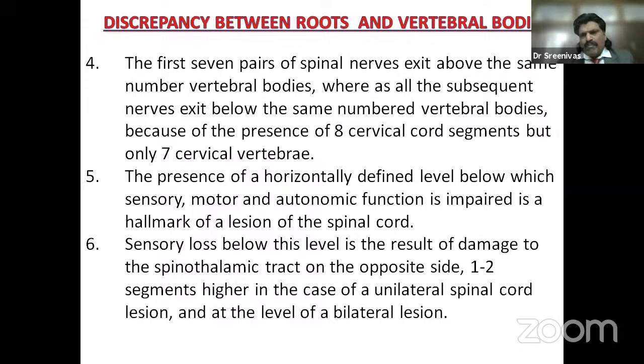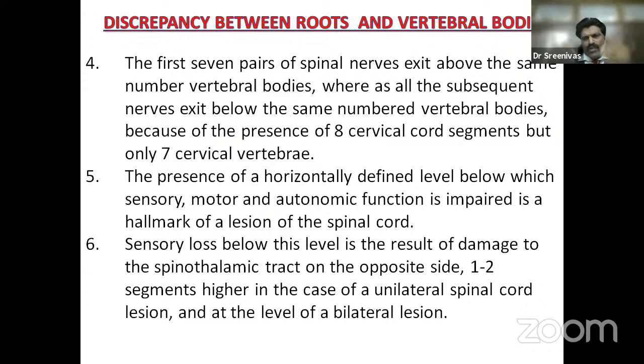One more important point is that there are 7 pairs of cervical spinal nerves, but there are 8 cervical cord segments. Very, very important. Again, there's another discrepancy between roots and vertebral bodies. The first 7 pairs of spinal nerves exit above the same numbered vertebral bodies, whereas all the subsequent nerves exit below the same numbered vertebral bodies because of the presence of 8 cervical cord segments but only 7 cervical vertebrae. This becomes very important when we talk about lumbar disc prolapse. So in the cervical region, the nerve root exits above the respective cervical vertebra. For example, C5 is above C5, C6 above C6.